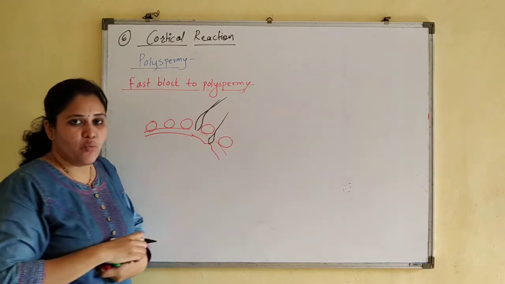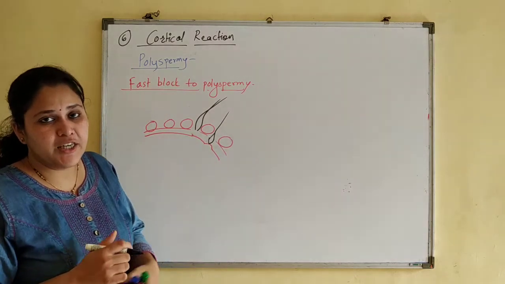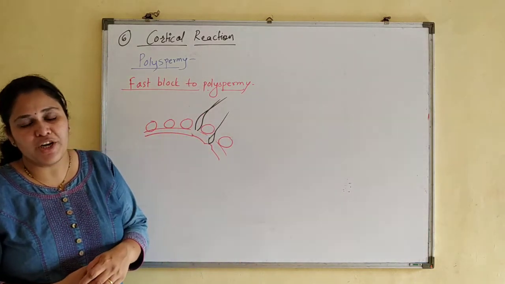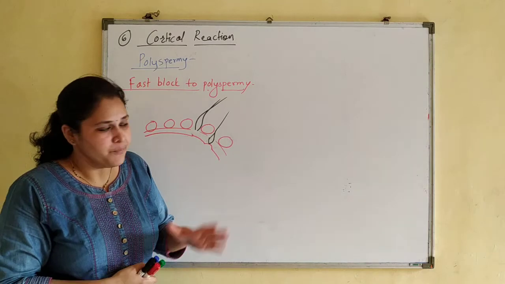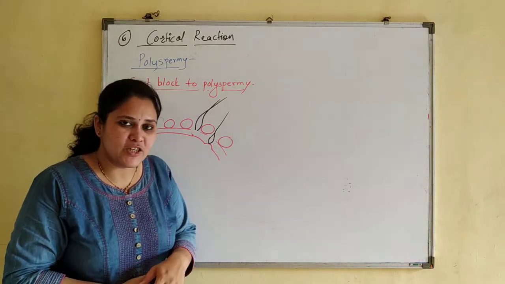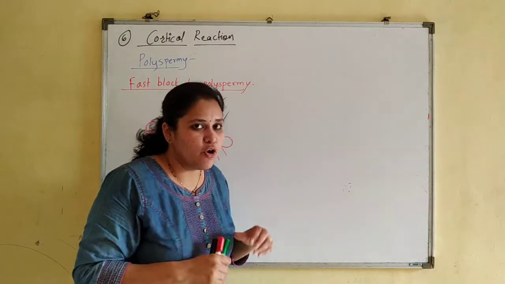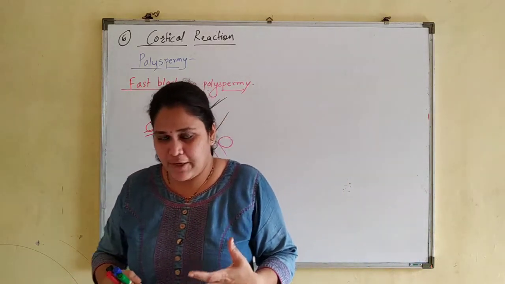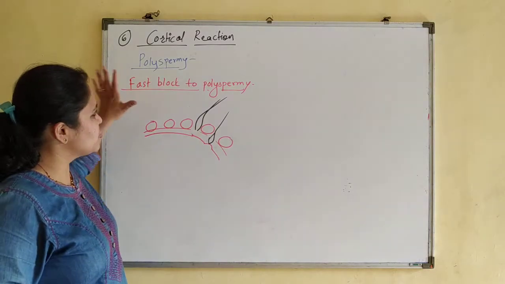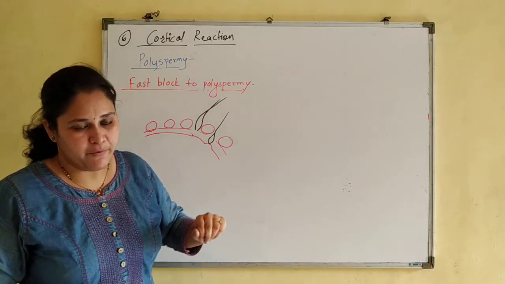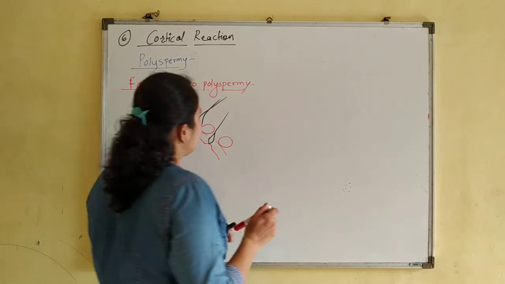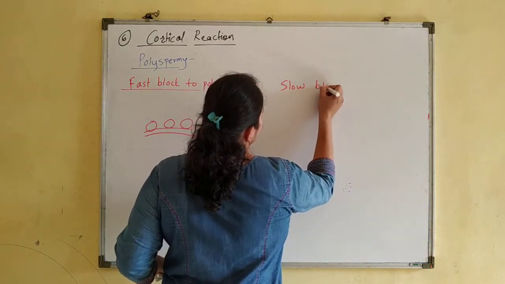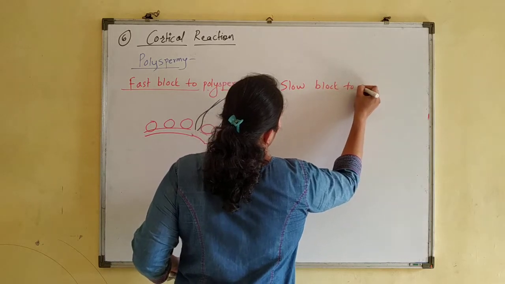When it enters, it causes the depolarization of the membrane, and that results in the release of calcium ions. Once depolarization takes place, the membrane will not allow another sperm to enter inside. So this is known as fast block to polyspermy. Now let's see what is meant by slow block to polyspermy.